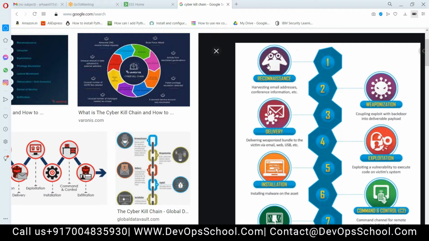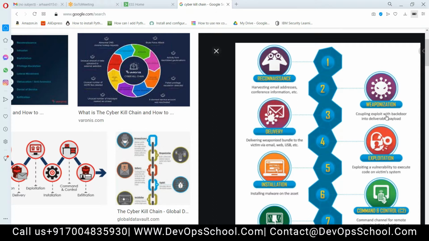Okay, the first step is recon. We call it reconnaissance, where the hacker will be observing your network. He will be checking what all IP addresses there are. For example, there is an organization HCL and I am the hacker. Mohammed Shahrukh is the hacker. I will be analyzing the HCL network: how many devices are there from the external side. I'm analyzing whatever publicly available information is there. I will be gathering information about the organization.